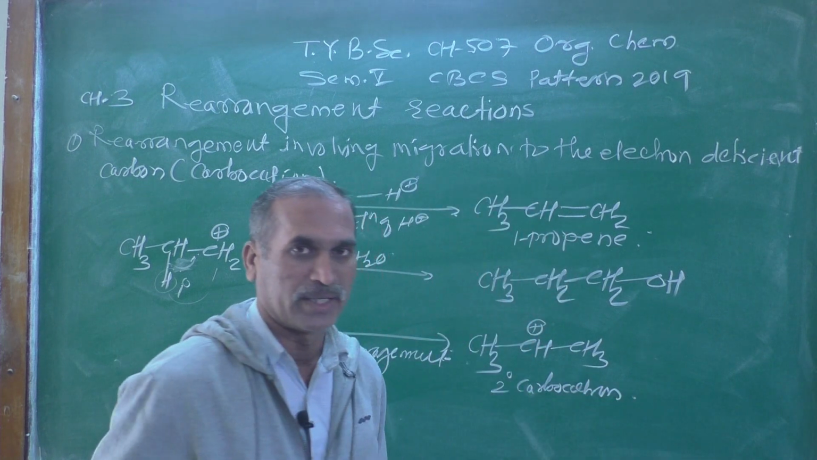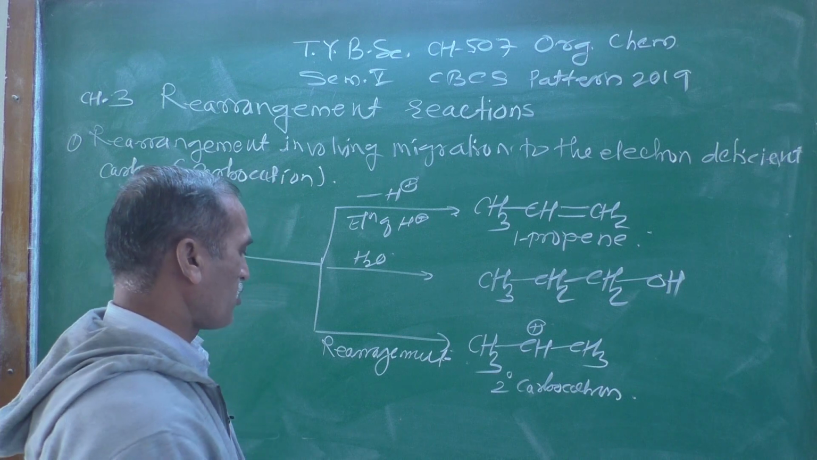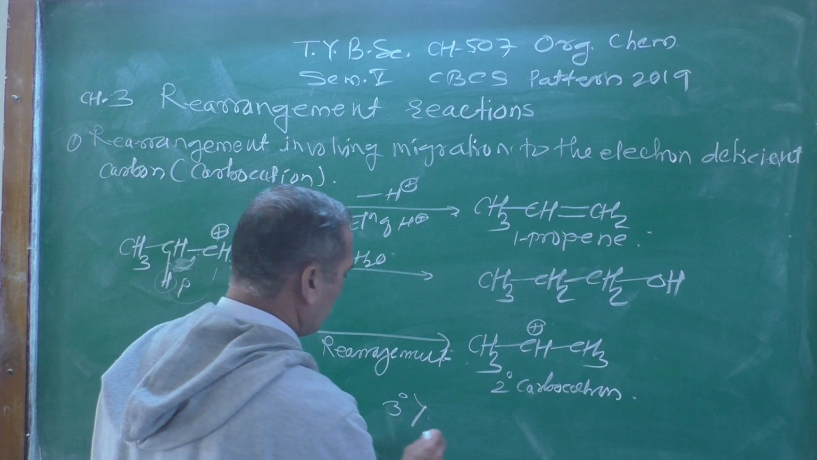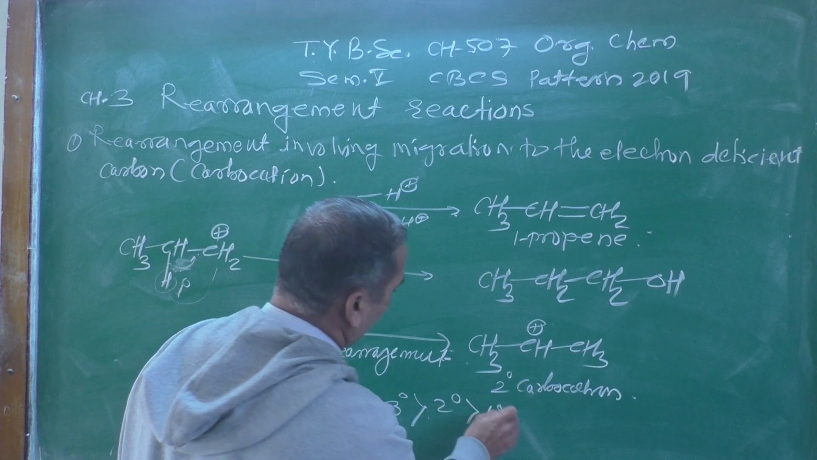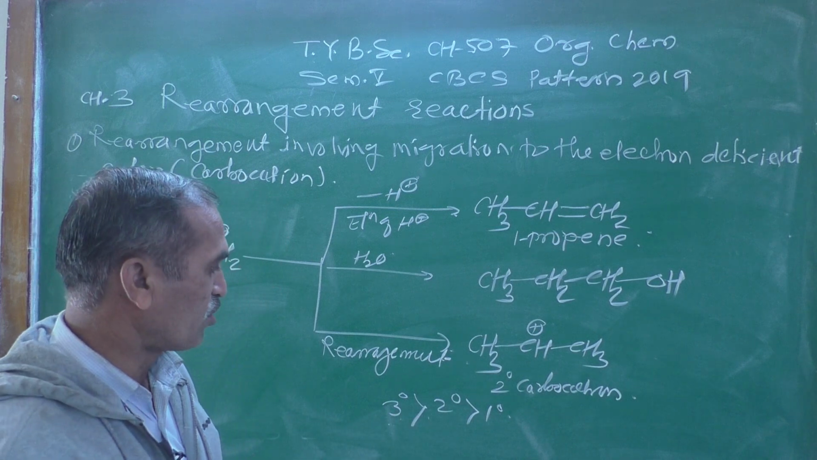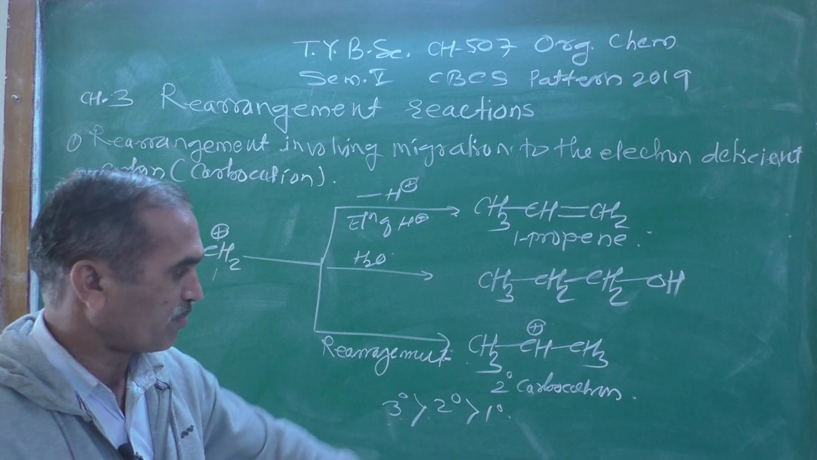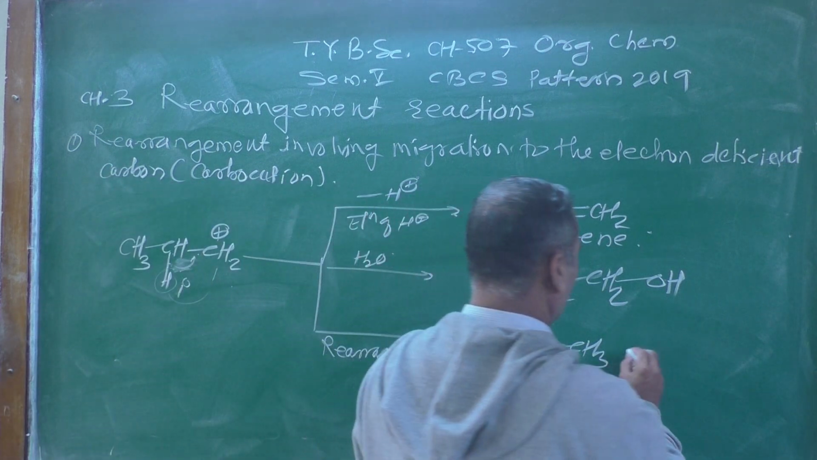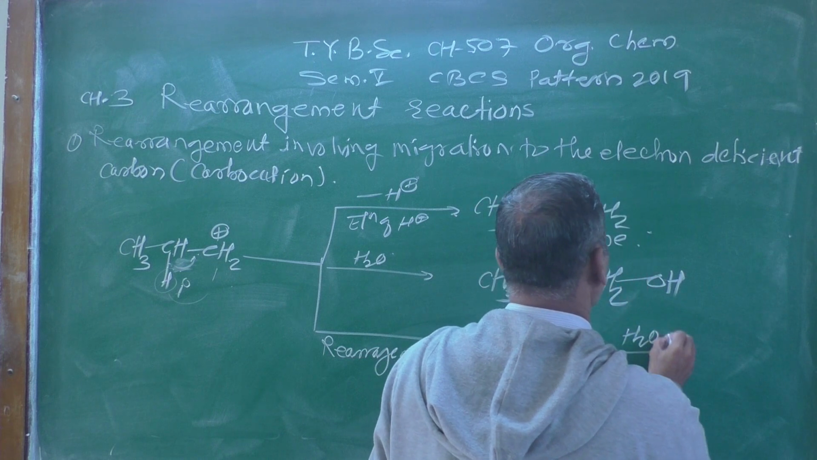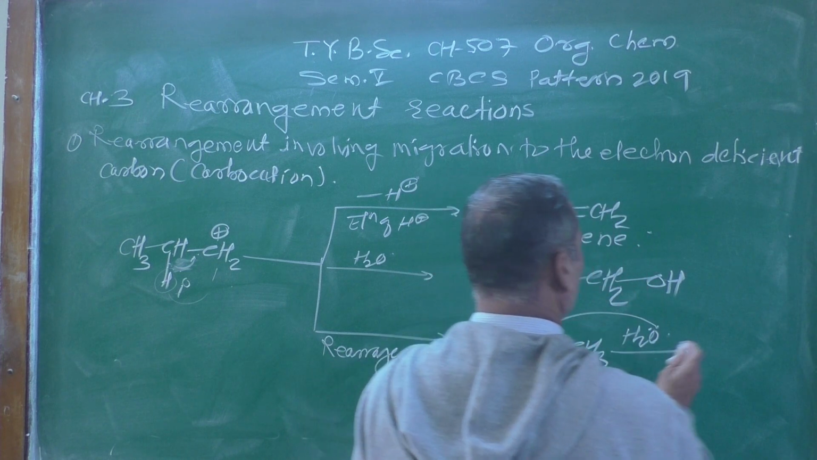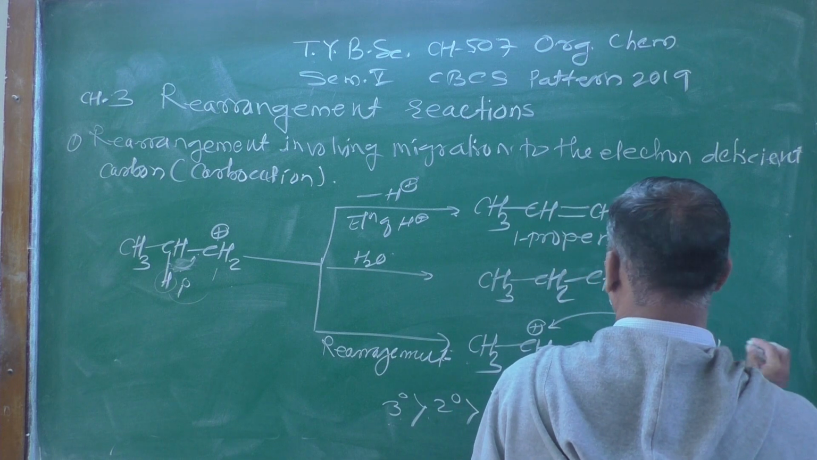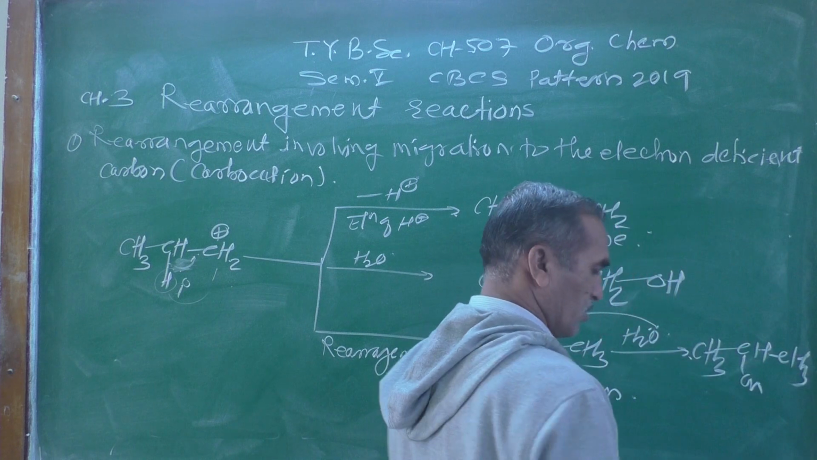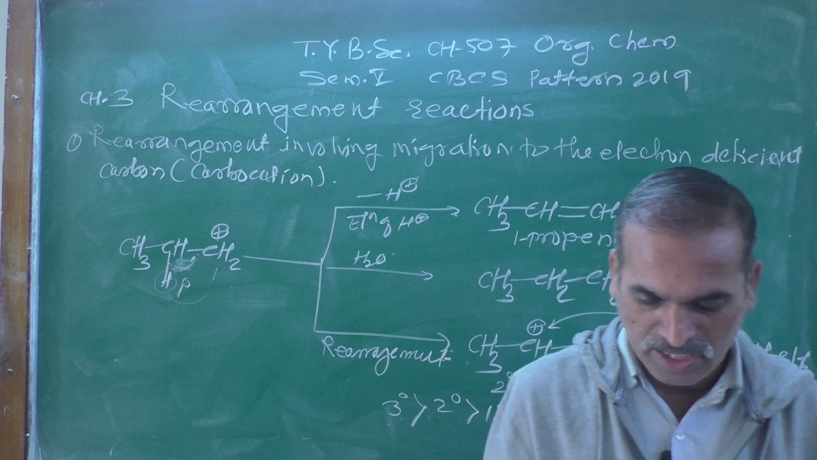And if you remember the stability of the carbocation, the stability order should be tertiary, secondary and primary. It means a tertiary carbocation is more stable than a secondary, and if you compare between primary and secondary, the secondary is more stable. Therefore, once again if you add water, what do you get? You will end up with CH3 CHOH CH3. This would be the secondary alcohol.